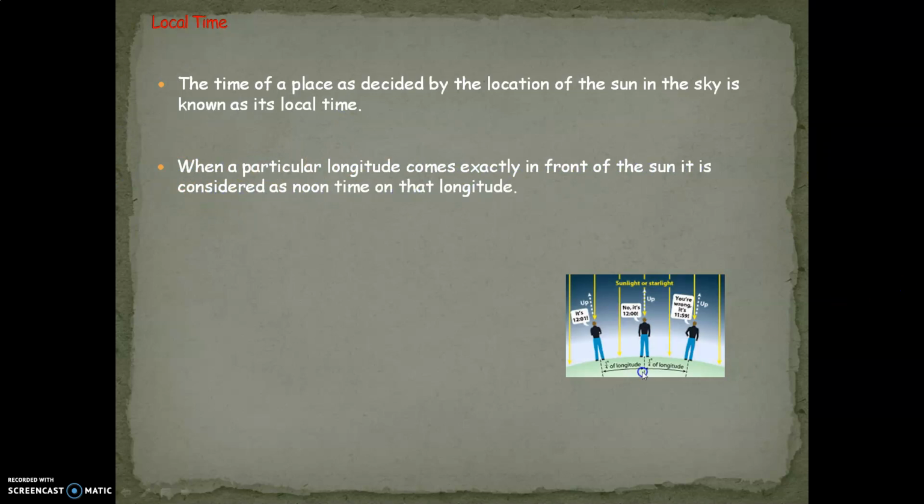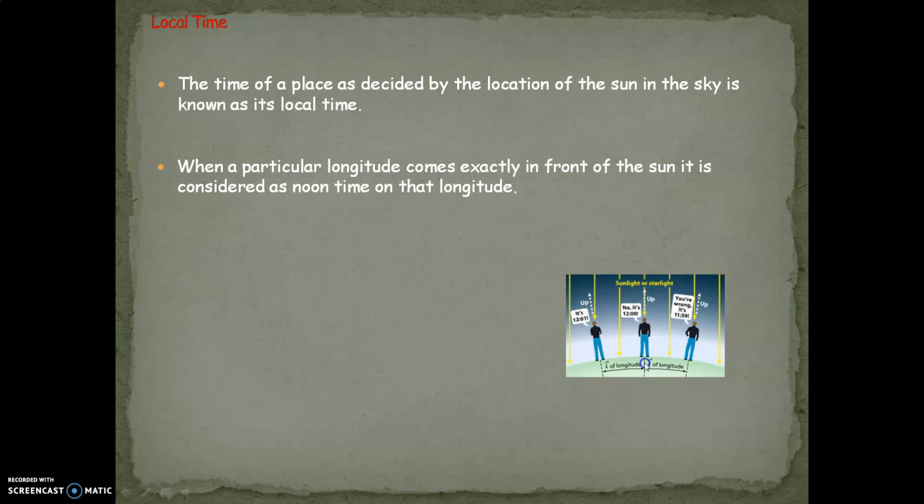You will see over here these three men standing and there is a sun over here. These are the longitudes on the earth. We have learned that these vertical lines are called longitudes. So when any longitude faces the sun at 12 o'clock, coming exactly below the sun, that is called the local time on that longitude.